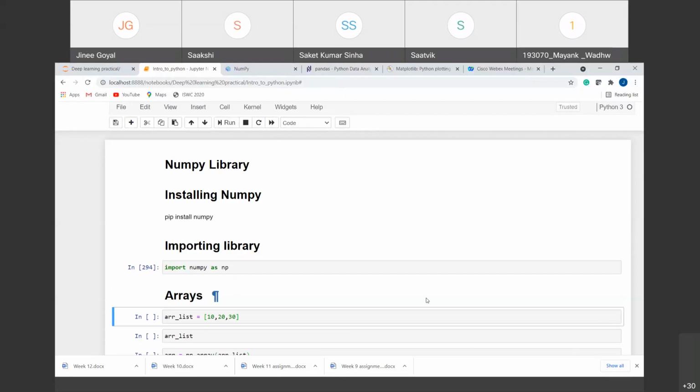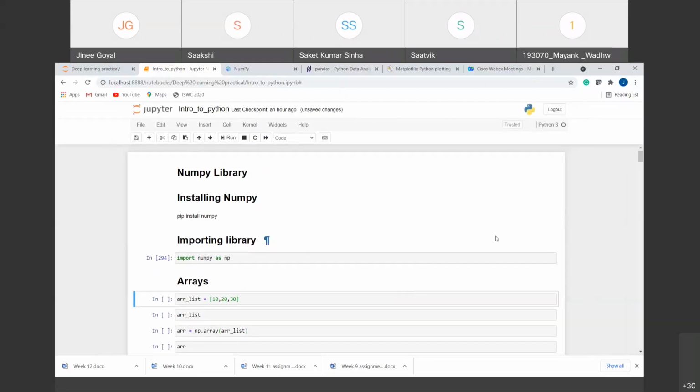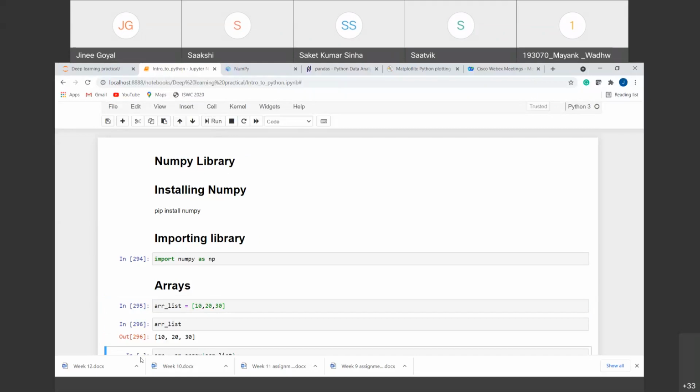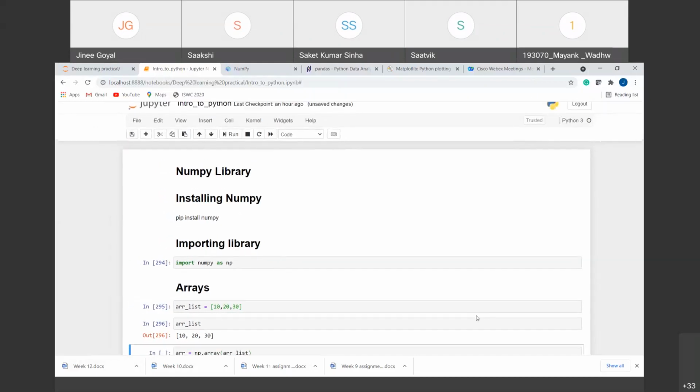So we'll start with the arrays. These arrays are the most used ones in machine learning. To define an array using NumPy, one way is we can create a list, and from that list we can convert it into an array. For example, we are creating here a list that consists of 3 elements, 10, 20 and 30. So you know how to create a list. We use square brackets for that. And to visualize the list, we can see that it consists of 3 elements, 10, 20 and 30.